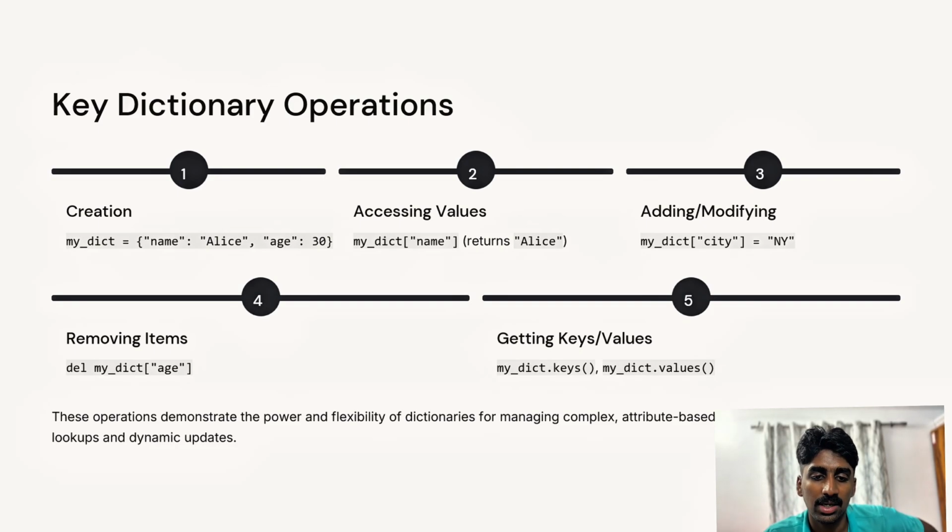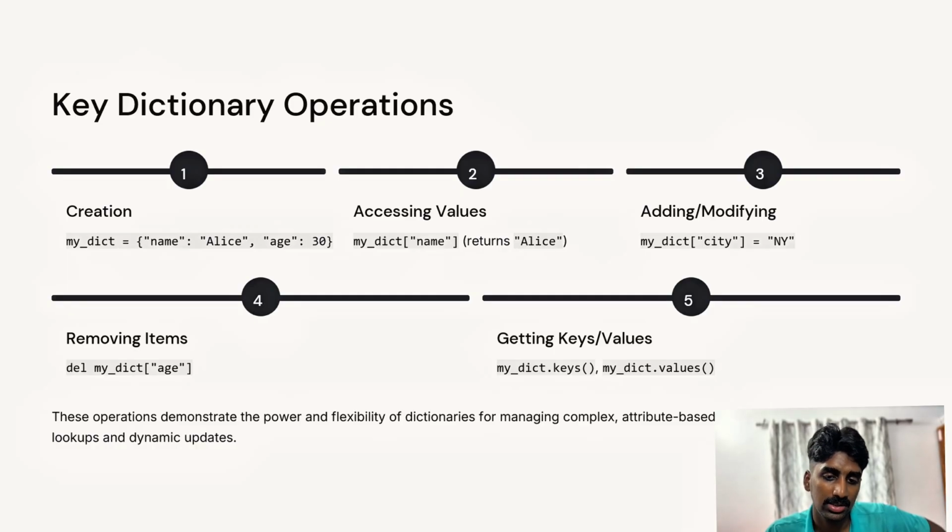In this case we are adding a new attribute, and in the existing one also we can update it, or we can change the existing values. In the second example we can see that my_dict year equal to 2020. Before it was given as 1964, and we updated it to 2020.